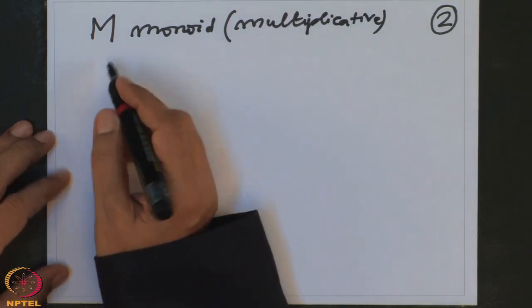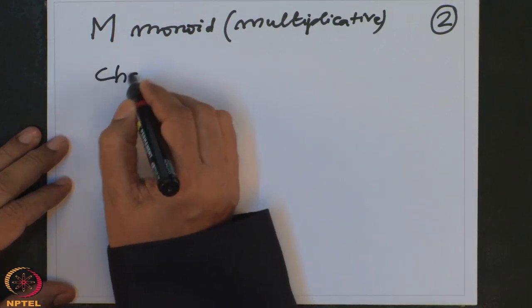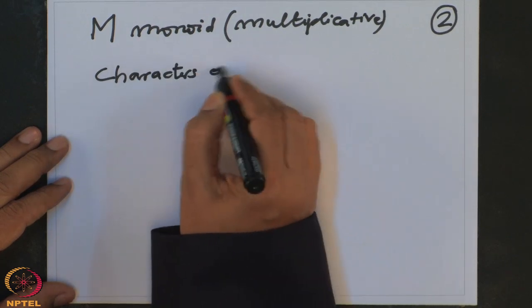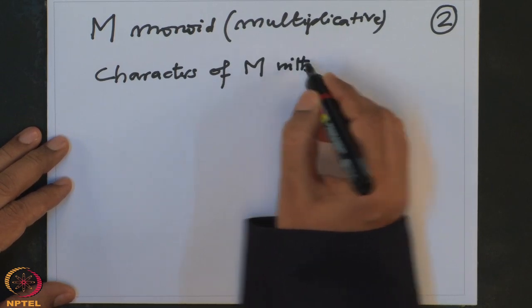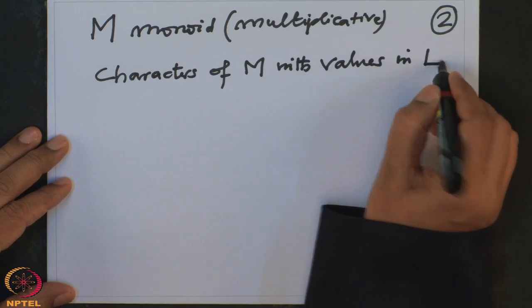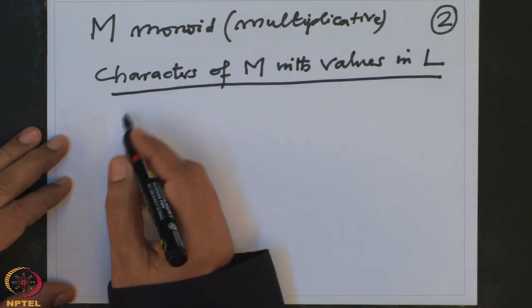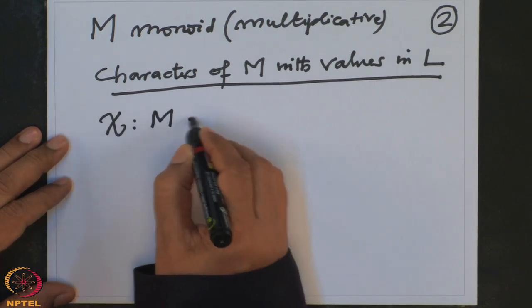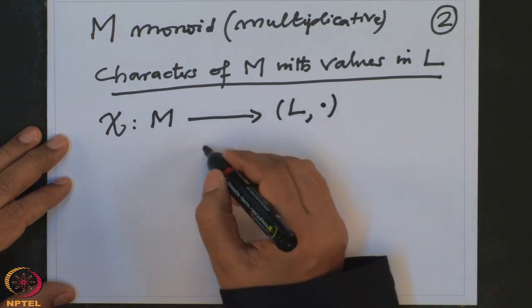And so called characters of M with values in a field, with values in L. That means what? That means monoid homomorphisms chi from M to L dot.